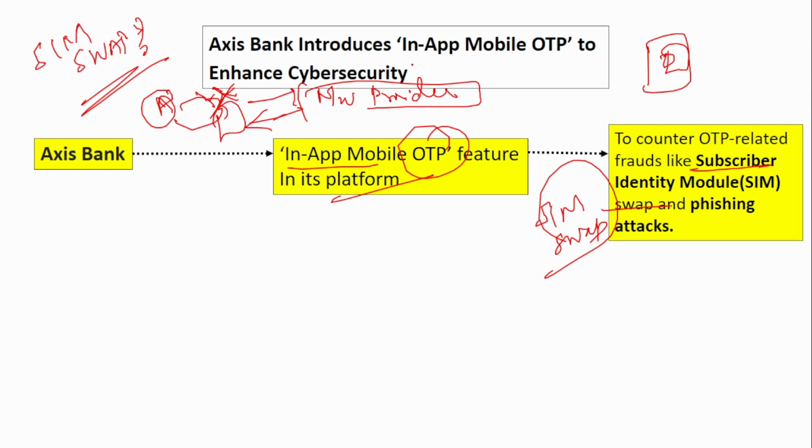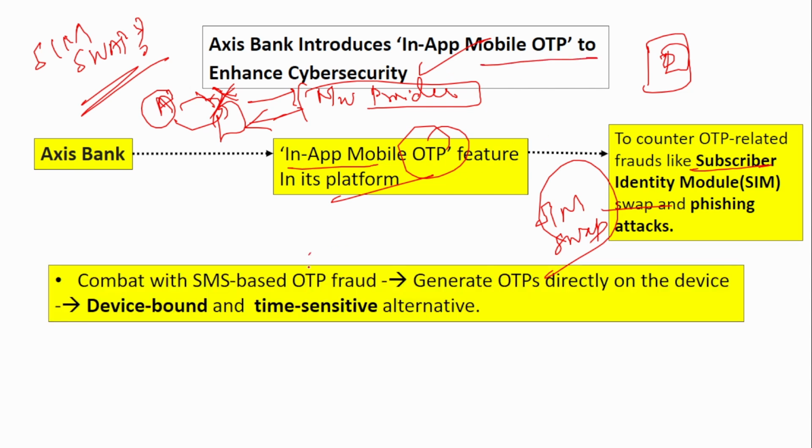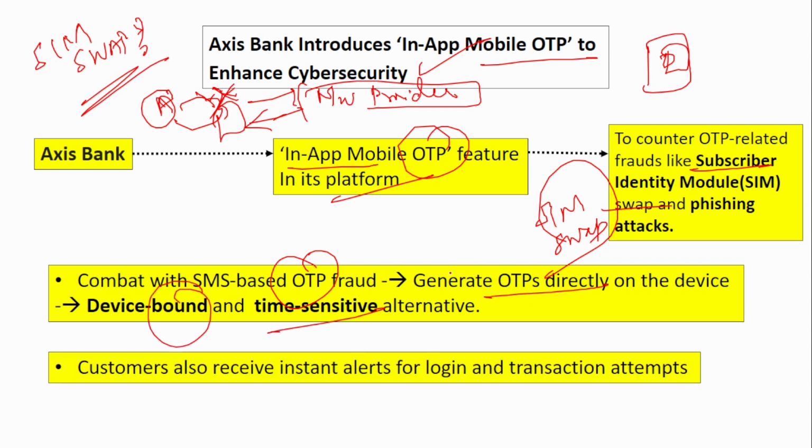This will enhance cyber security. That is the main reason behind this in-app mobile OTP. To combat SMS-based OTP fraud, it generates OTPs directly on the device. So this is device bound and time sensitive. Customers also receive instant alerts for login and transaction attempts. If someone is trying to log in from another device, or some other person is impersonating you and trying to log in, that will immediately come in your app, so you can be alerted.